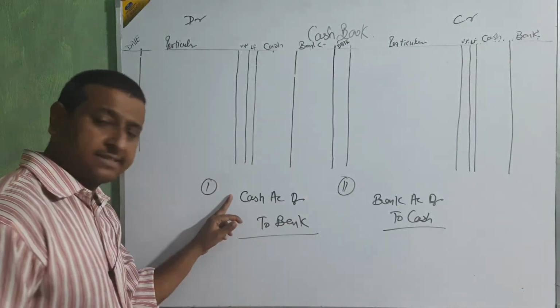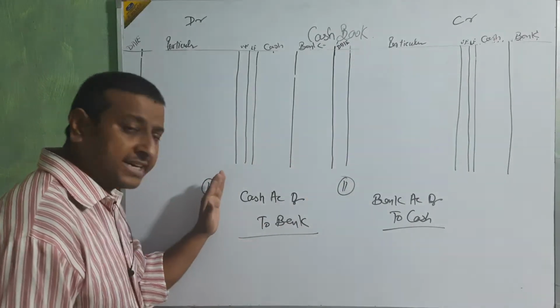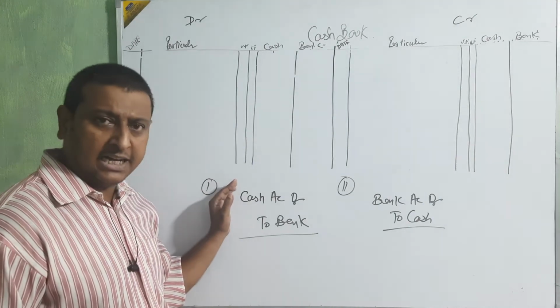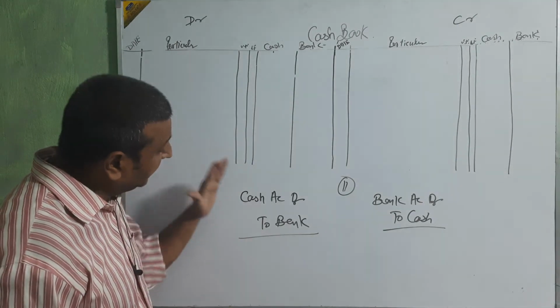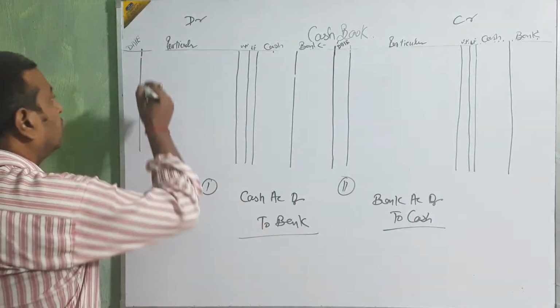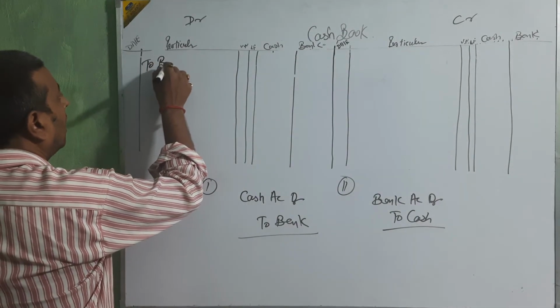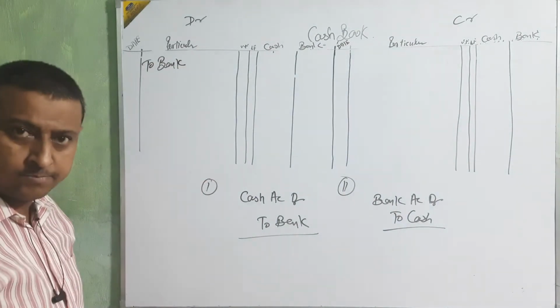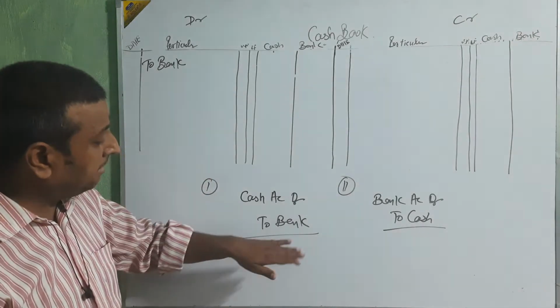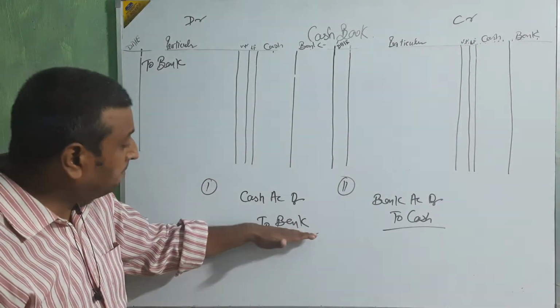So first see cash. When we go with cash, cash will debit, beta. So on the basis of cash, bank will debit: to bank. Then we come to the bank. Here bank is credit.